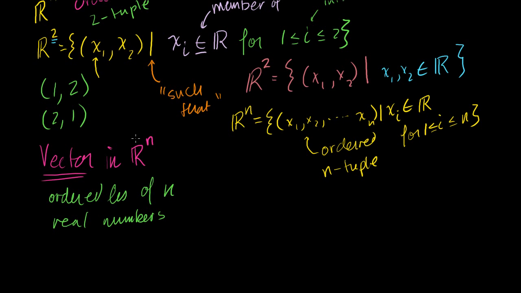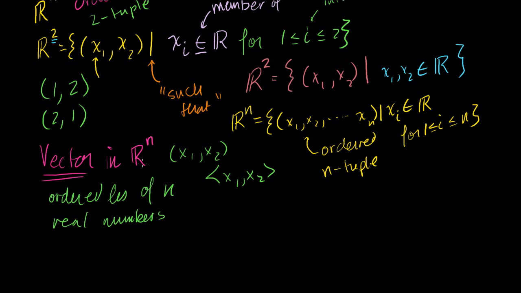And you can represent a vector in a bunch of different ways. A two-dimensional vector, you could represent like x1, x2, kind of like a coordinate. You could maybe represent it with brackets like that. This is just syntax. This is just different ways of representing the same information, the same idea.